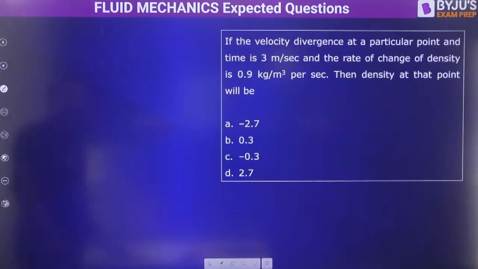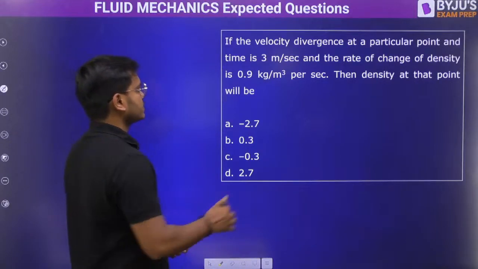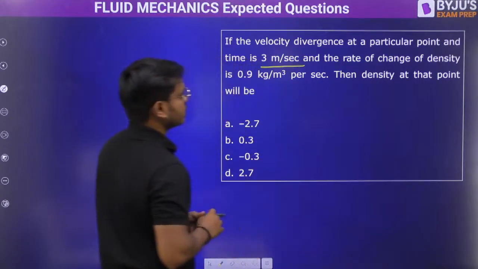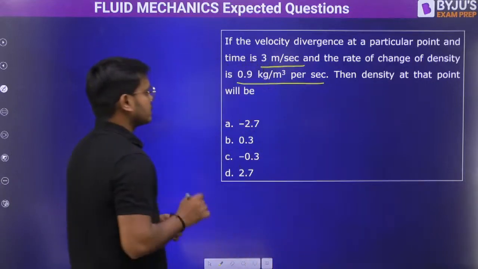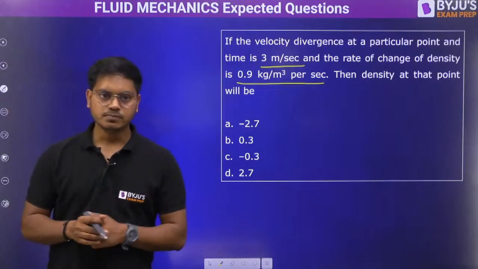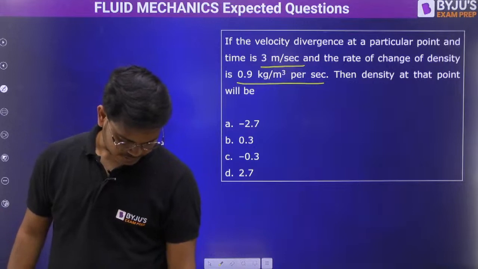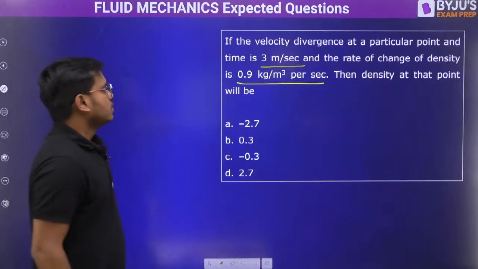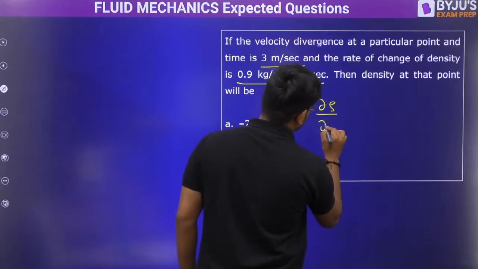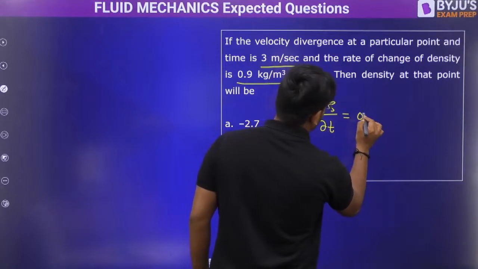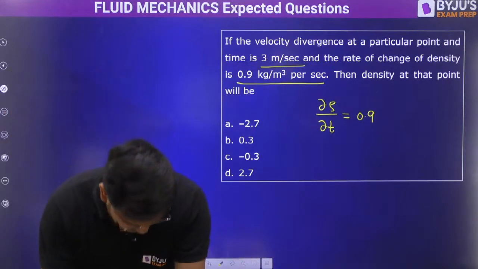Next question. If the velocity divergence at a particular point and time is 3 per second and the rate of change of density is 0.9 kg per meter cube per second, then the density at that point will be how much? del rho by del t is given, 0.9.